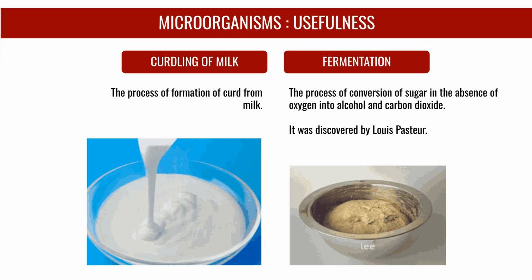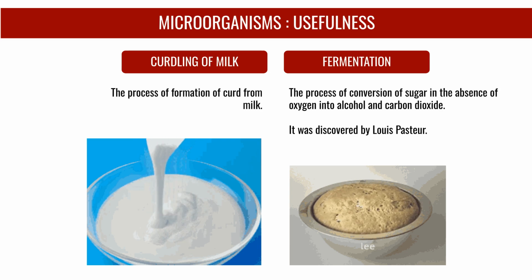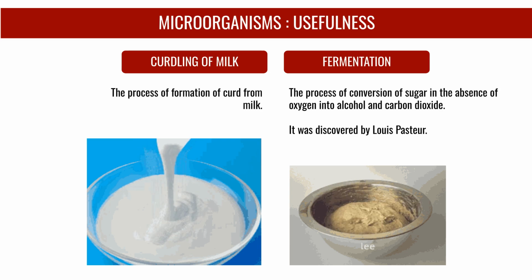Microorganisms are useful in several ways. For example, the curdling of milk is the process of forming curd from milk. Fermentation is the conversion of sugar into alcohol and carbon dioxide without oxygen. This process was discovered by Louis Pasteur.